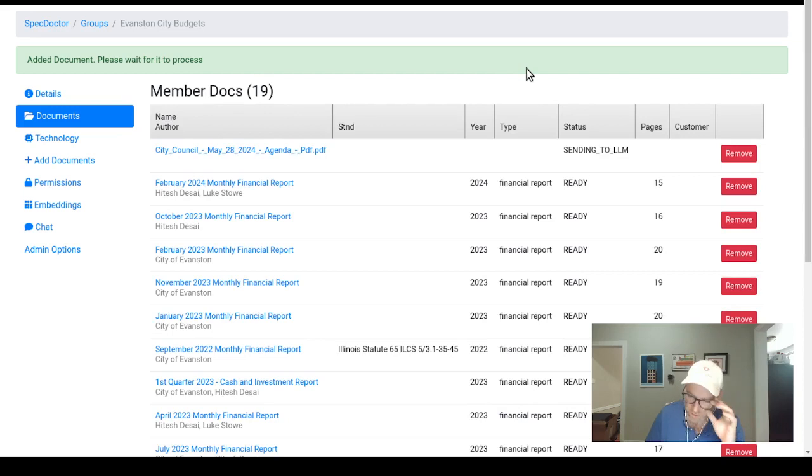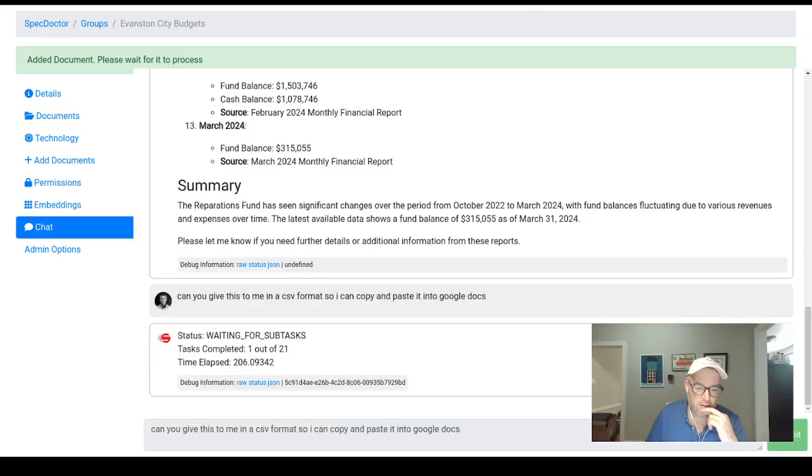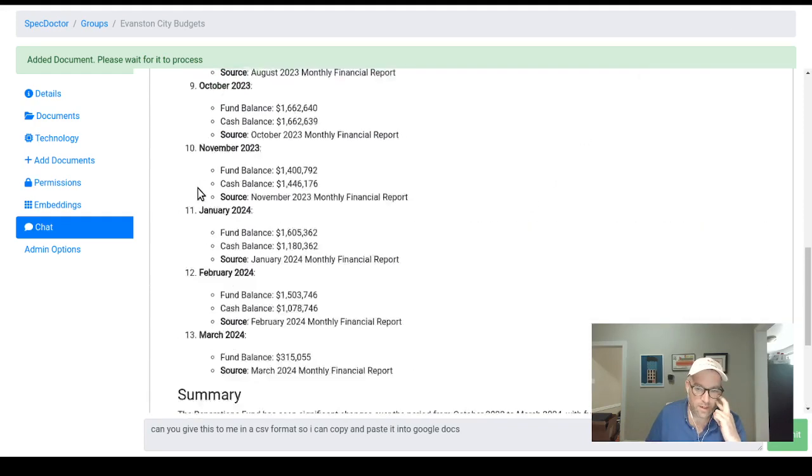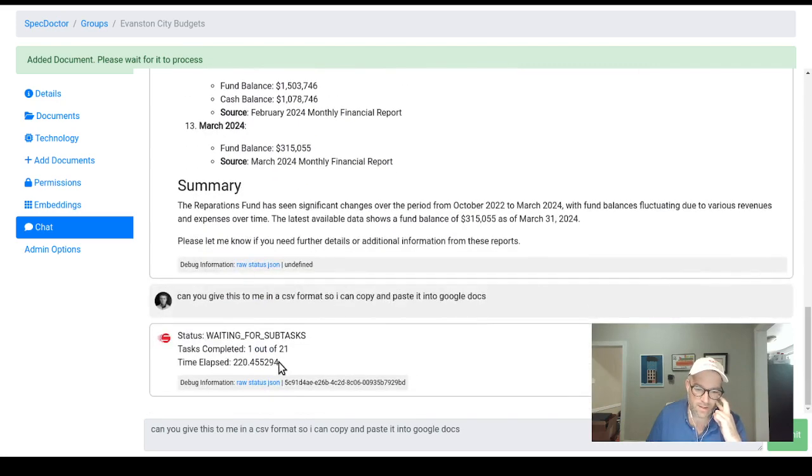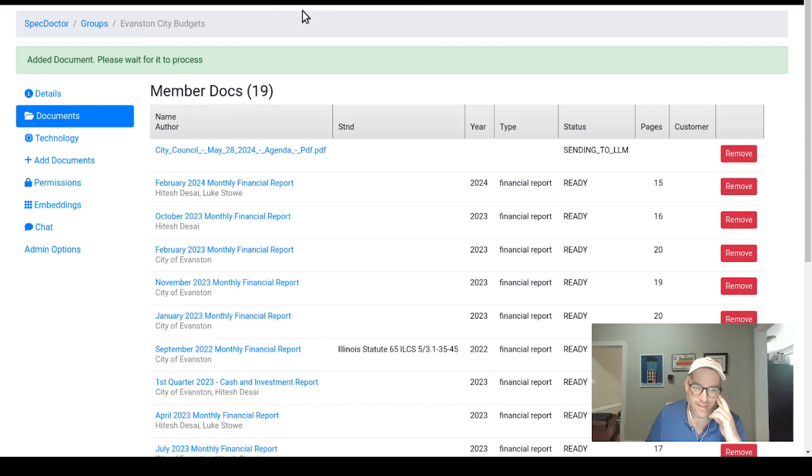Now it should work. It's going through Gemini now, so it should work. Gemini's a lot better. This one is still running. You can see it's slow. It's going through a lot of documents, so it really does take some time. Hopefully it works though. Alternatively, I could just go in here and copy paste these. Here's this one, here's this one, here's this one. Copy paste them. But I would like it to be in this nice format that I can work with. But I don't know if it's created in here or not. Live demos are always fraught. Let's see what the city situation is, and this one's still going.